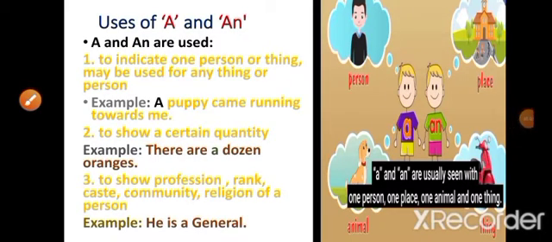Uses of a and an. A and an are used to indicate one person or thing. May be used for anything or person. Example: A puppy came running towards me. Here, a single puppy is the subject of the sentence. To show a certain quantity: there are a dozen oranges. To show profession, rank, caste, community, religion of a person. Example: He is a general, a nurse, a teacher, a Christian.